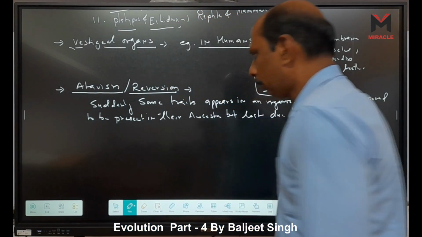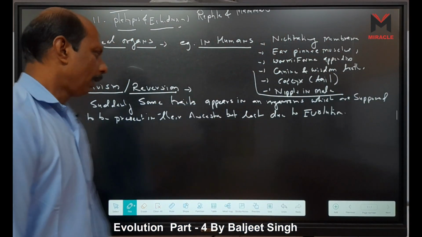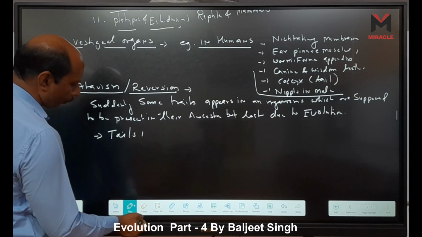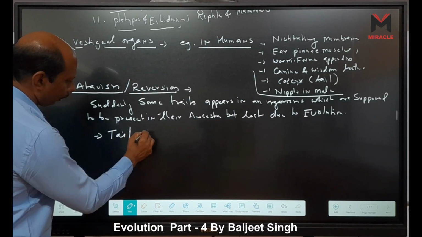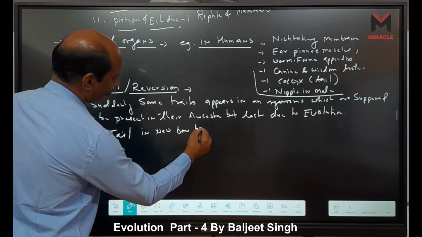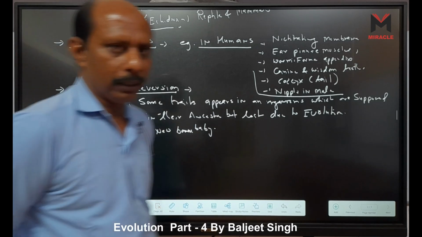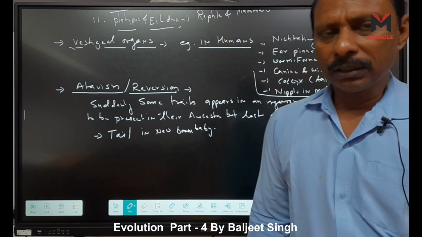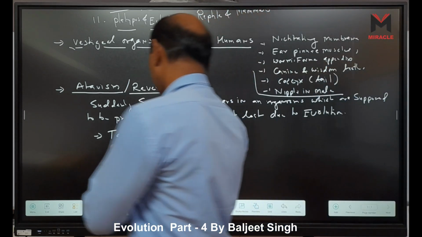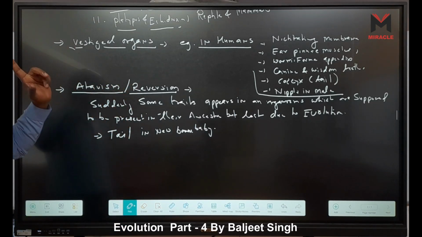At this time the trait is absent, but sometimes it suddenly appears. For example, a tail in a newborn baby. Only one tail. We know we have a vestigial organ, the coccyx, but sometimes a baby is born with a tail. That is called atavism. Reversion means it reverts to the ancestors.